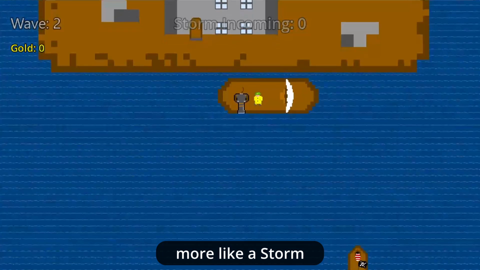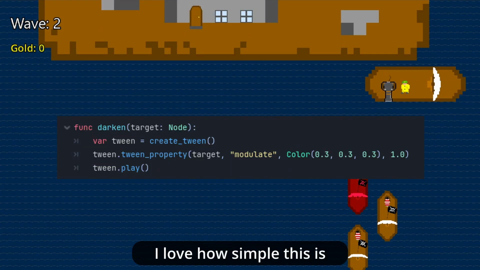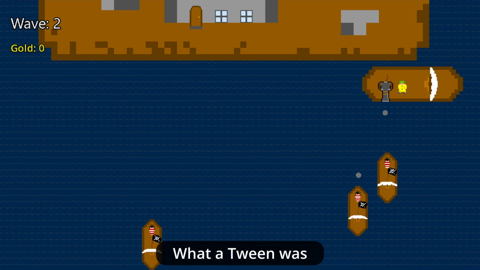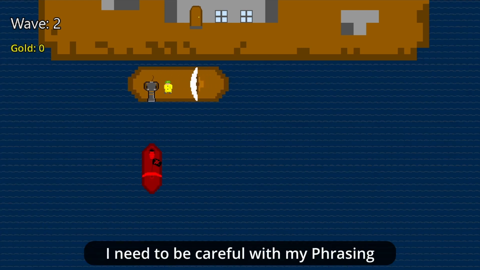After fixing those issues, it was time to make the storm more like a storm. First I made the scene appear like it was night, and I have to say, I love how simple this is. I also learned what a tween was outside of the context of Godot, and let's just say I now know I need to be careful with my phrasing.